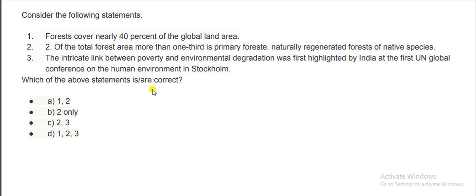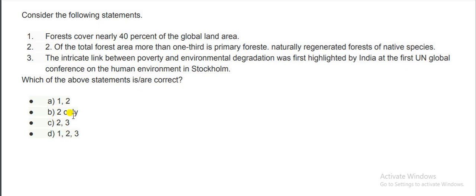So we can solve this question with the elimination method. As we all know, the first statement is incorrect. Forest cover is not 40%, it is 31% only. So the options that include 1 will be eliminated.